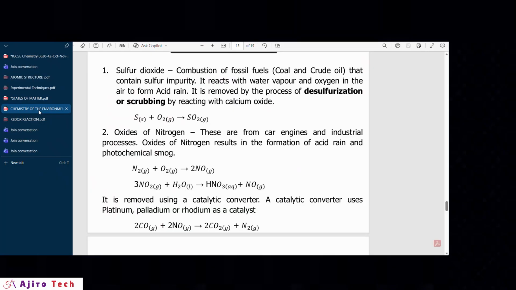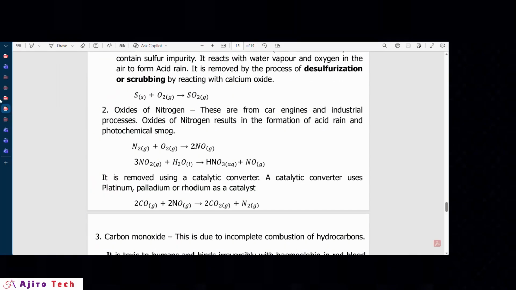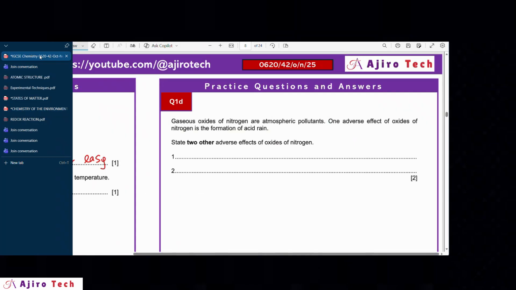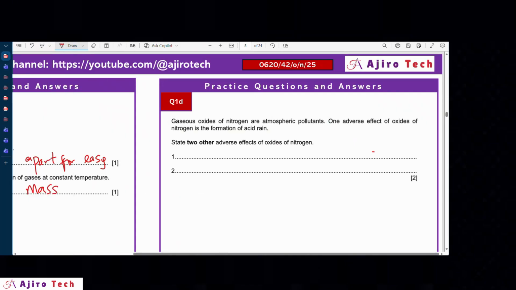Okay, so one of the adverse effects of the oxides of nitrogen is just like we have it here: photochemical smog. You could see this here that one of the effects is photochemical smog. Acid rain has been mentioned. So one additional negative effect is respiratory problems.